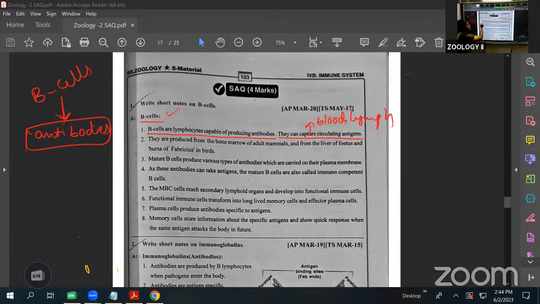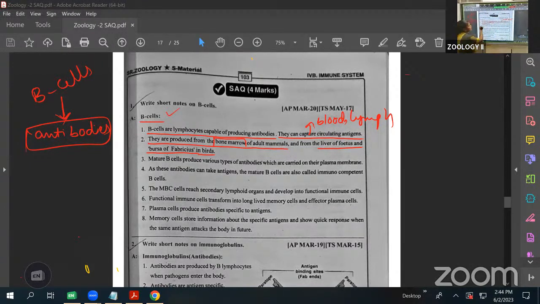Next, where are they produced? See, we already discussed. They are produced from the bone marrow of adult mammals. In the fetal stage, they are produced from the liver. In birds, they are produced by the bursa of Fabricius. So B cells are synthesized in the bone marrow in the adult stage, in the liver in the fetal stage, and in birds by the bursa of Fabricius.